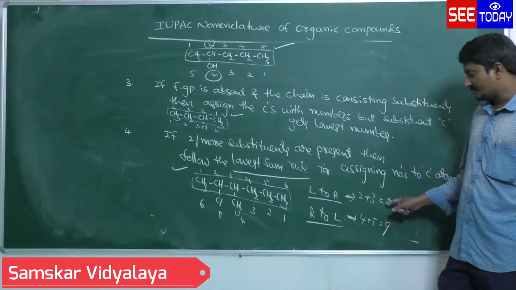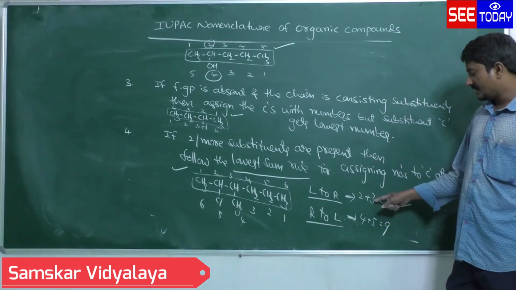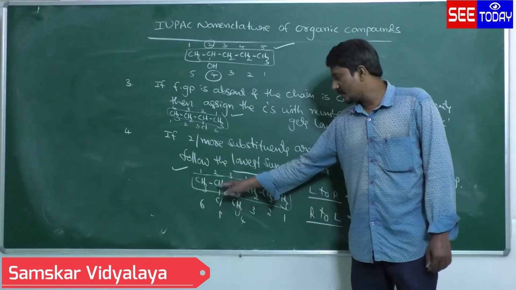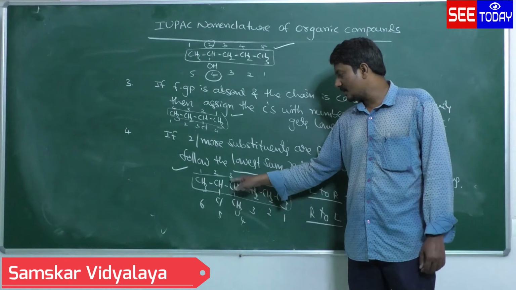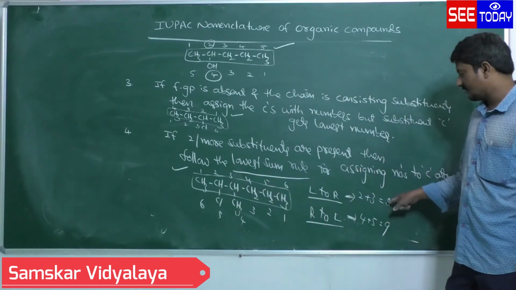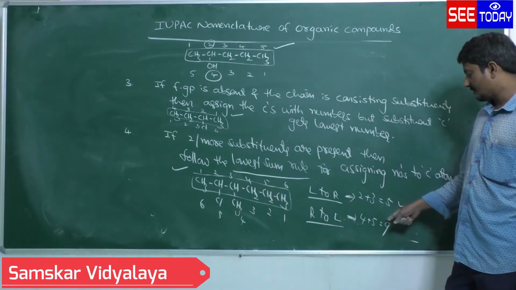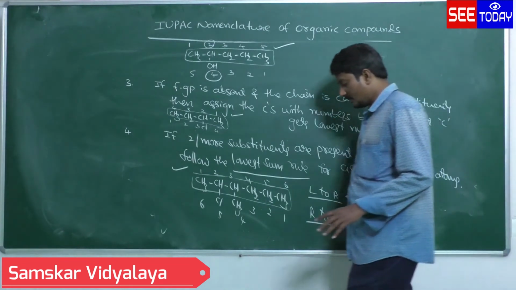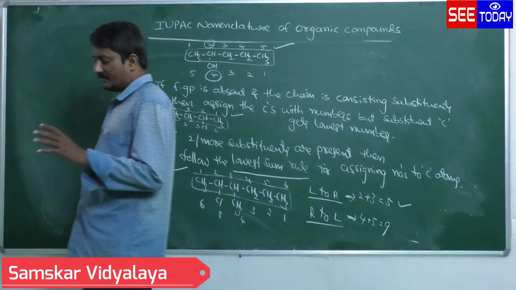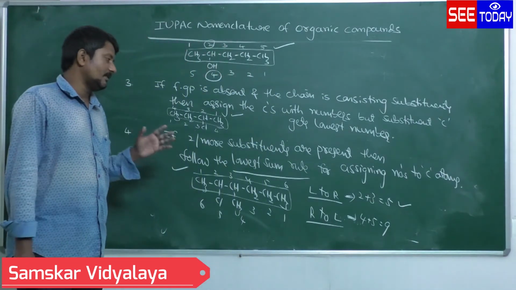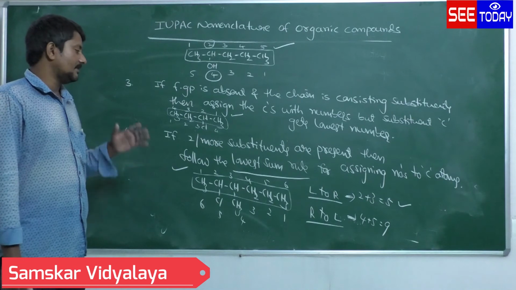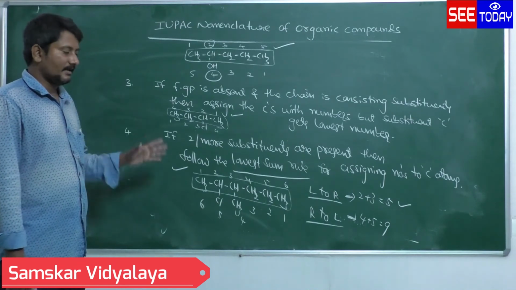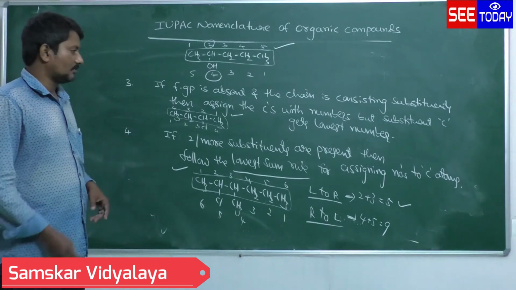Because according to the lowest sum rule, if you give the numbers from left to right, we get the sum of the substituent bonded carbons, 2 plus 3, that gives 5, because Cl bonded carbon is 2, CH3 bonded carbon is 3. Right to left is 4 plus 5, that is equal to 9. So according to the lowest sum rule, the method which gives the lower value is the most preferred method to assign the carbons with numbers. So this is the fourth rule.